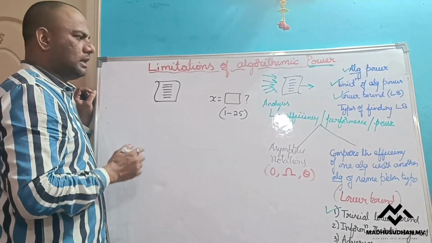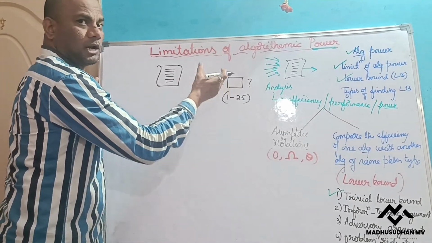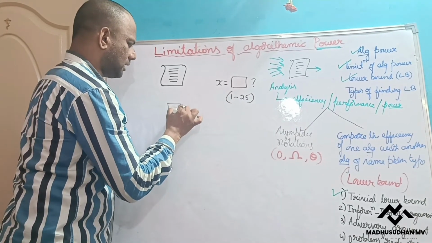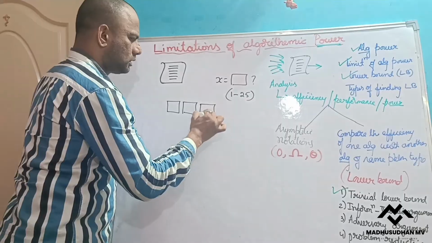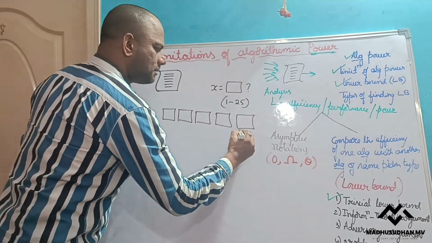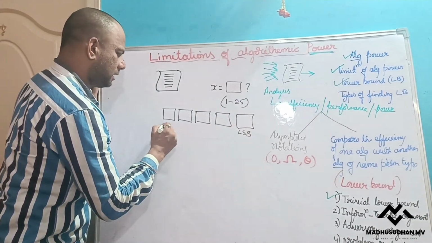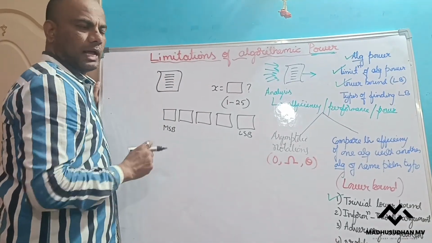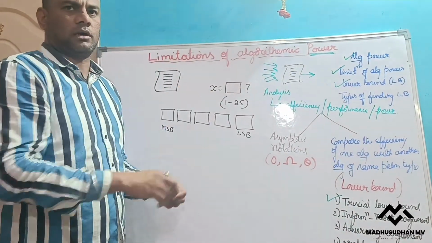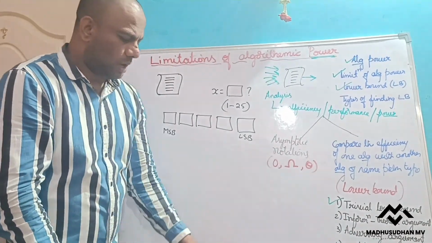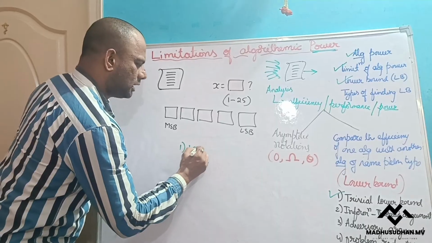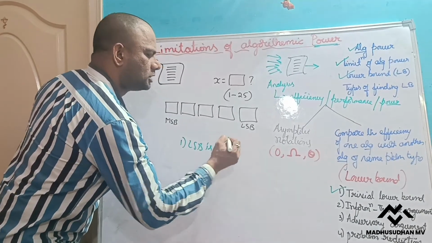Now I will ask the questions in terms of binary. Assume there are 5 bits, since 25 needs 5 bits. This is my LSB, the least significant bit, and this is my MSB. The first question asked by the algorithm is whether the LSB is 0. The answer should be either yes or no.